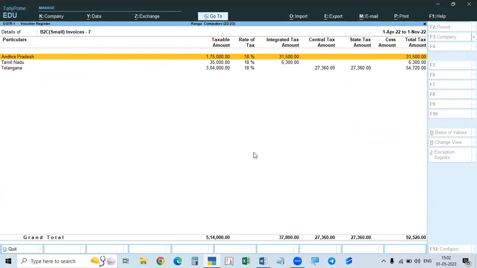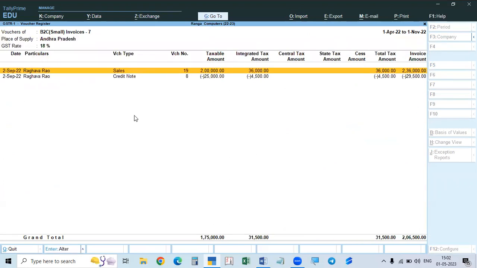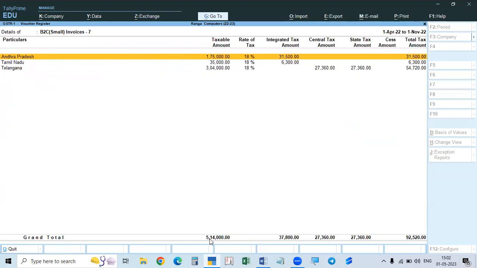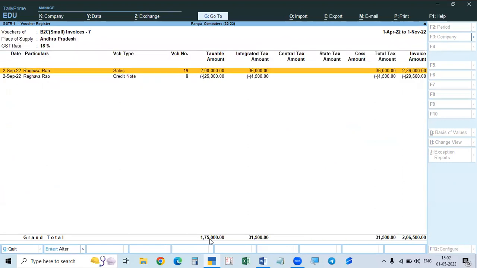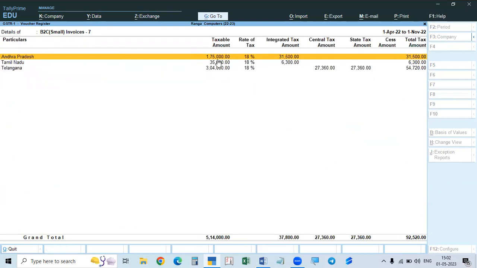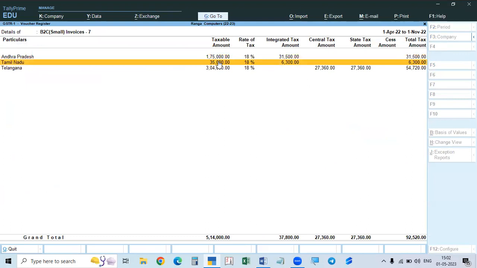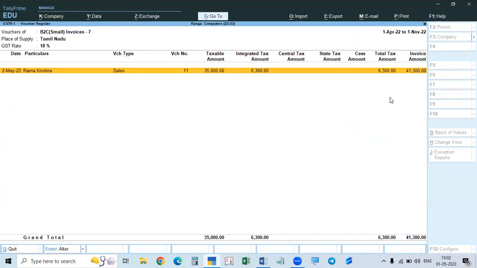In Andhra Pradesh, there is one credit note. See here, there is one credit note. So it is reduced and only the net value is taken. See here, the net value will be taken, taxes also. Only the net value is entered like that. In the books of account we recorded, it is adjusted already. And in this case, there is no credit note. So that is the actual.